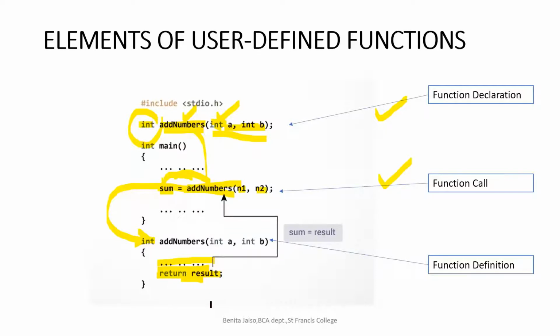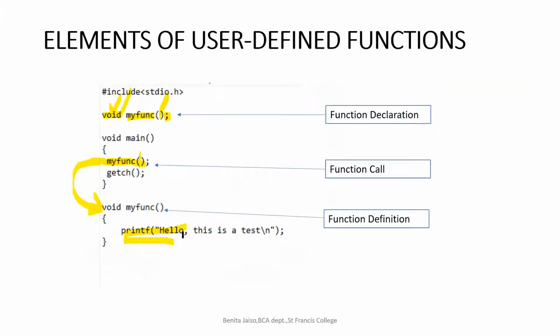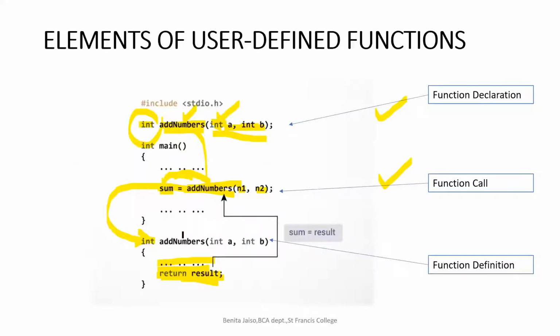So here also, as we are giving int, it means we are going to return an integer. In this example I'm just using a variable called result, which is an integer, and I'm returning it. You need not bother about this example; I'll explain again. I showed an example for a function which does not have a return value or arguments. Here, this is an example for a function which has a return value and arguments. So the lines to be executed when add numbers is called are written over here.